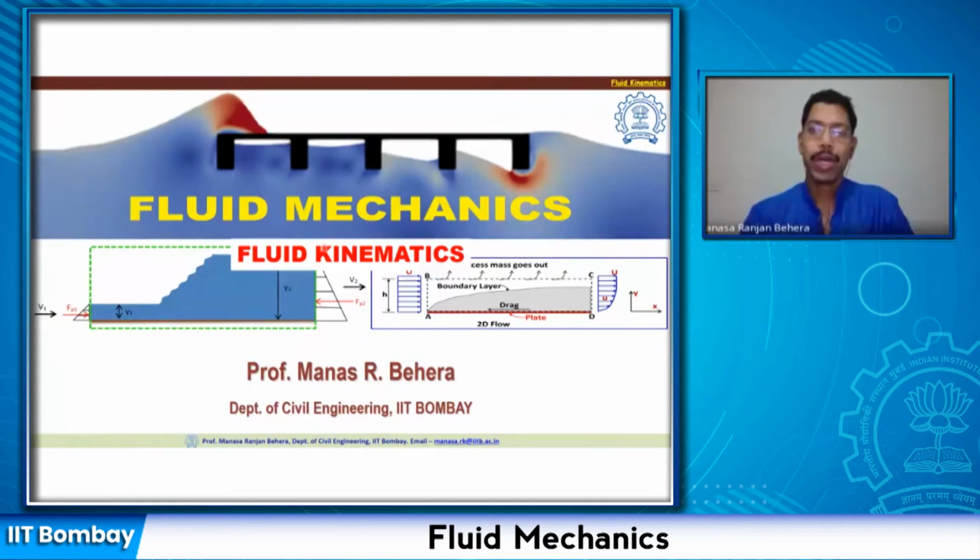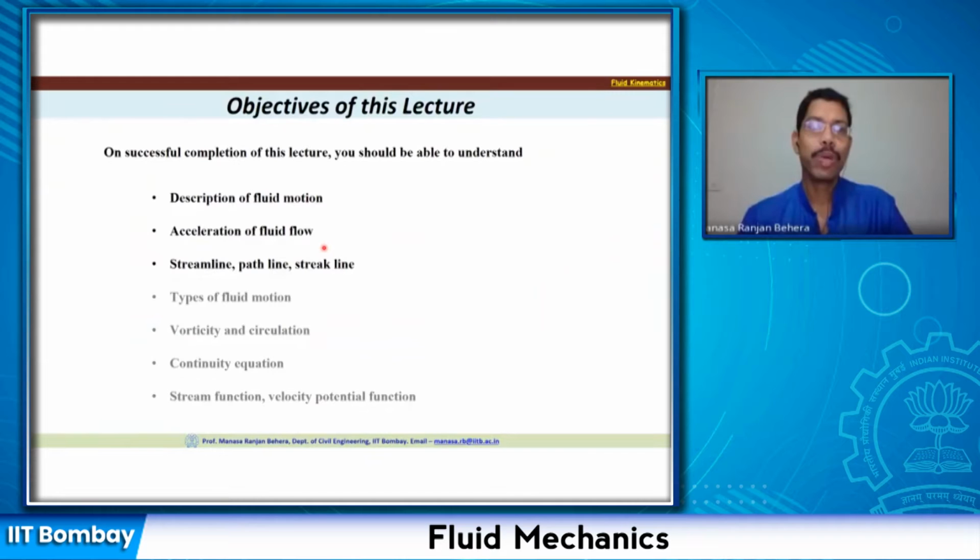Alright. In this lecture, you should be able to understand the description of fluid motion, acceleration of fluid flow, streamlines, path lines, streak lines. You will also be able to understand types of fluid motion, velocity and circulation, continuity equation.